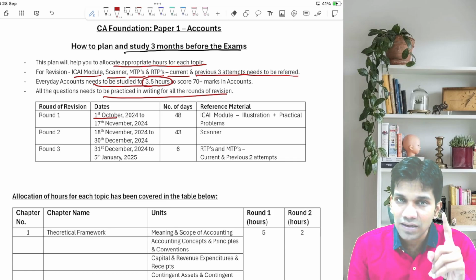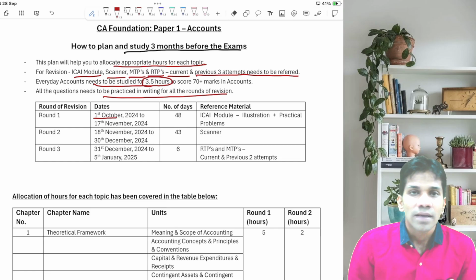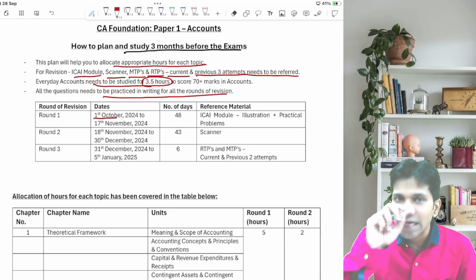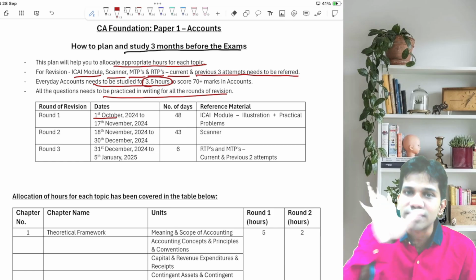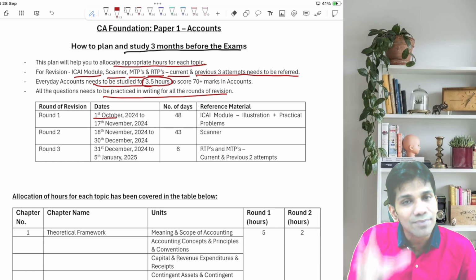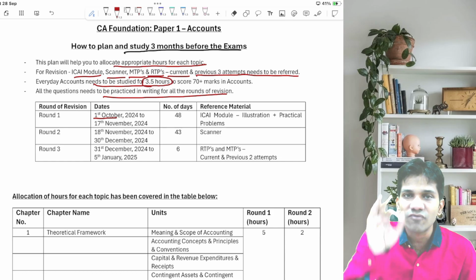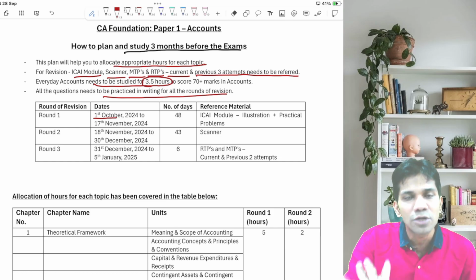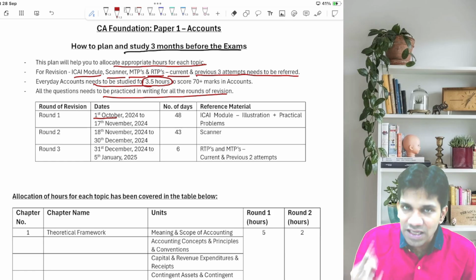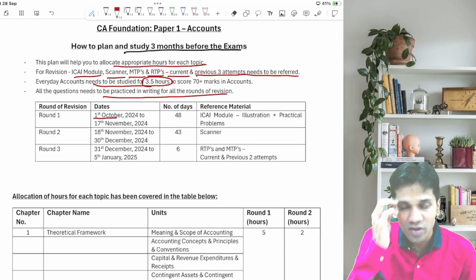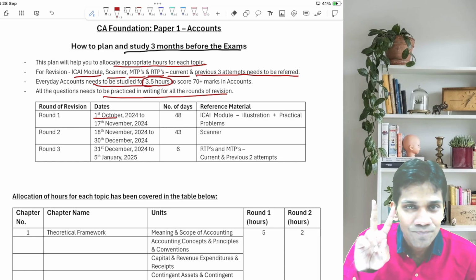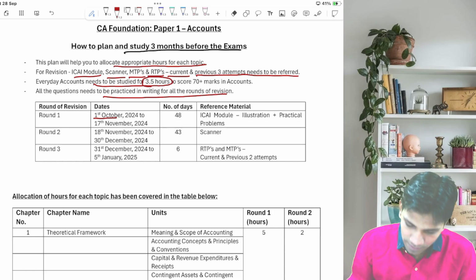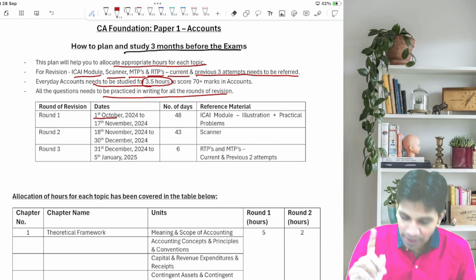एंड लेट मी रिमाइंड यू गाइज, मैंने ये पूरी स्ट्रेटेजी इन राइटिंग कैसे करना है उसके हिसाब से आवर्स एलोकेट किया, उसके हिसाब से ही बनाई गई है. So every sum, if you solve in writing, then also you will be able to complete within 3 months all the 3 parts of the revision. That is, first is ICI module, second is the scanner, and third is the RTP. So all sums to be solved in writing.